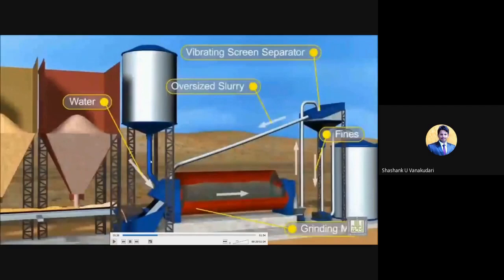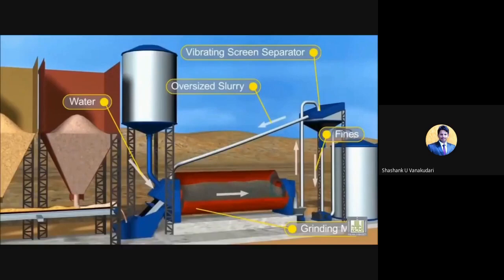So here in the wet process, we add known quantities of water to these raw materials. This is the rotating chamber, right? That is the grinding mill, where all the ingredients are mixed properly along with this water, and it turns into paste form, that is slurry, as we said. And here you can see the slurry.